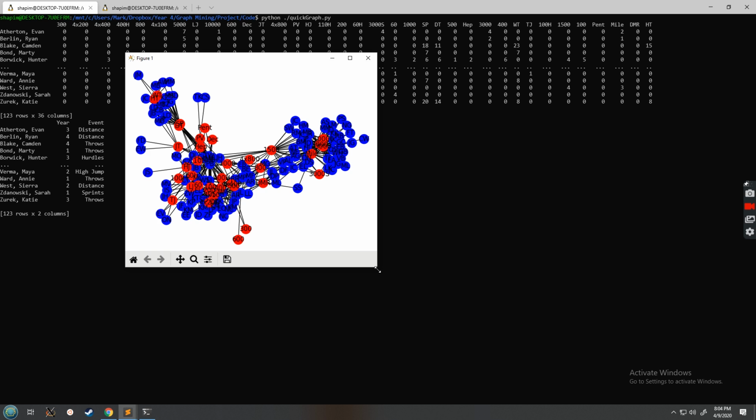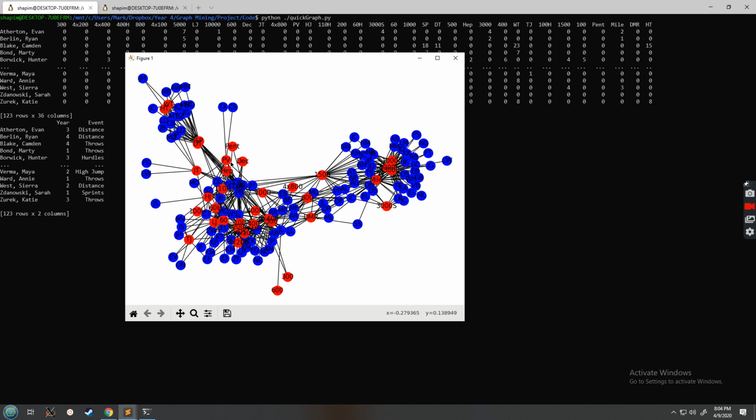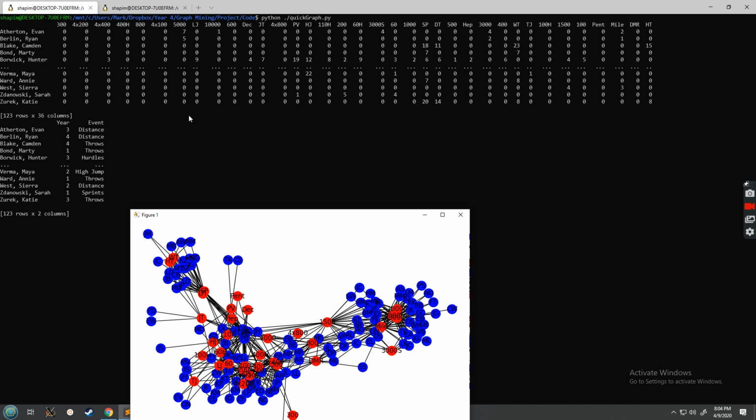So as a reminder, here is RPI's track and field graph. Anything in red is an event, anything in blue is the person who does them. As you can see, I've transformed it into a data frame where you have each athlete and then each event, and you have the number of times they've done that event. Now, I stored the information as an edge attribute, but one idea would be for each time an athlete has done an event, add that many edges between the athlete and the event, and then this data frame I got would actually just be one section of the adjacency matrix. Because it's a bipartite graph, you would just take out one corner and you would get this information.